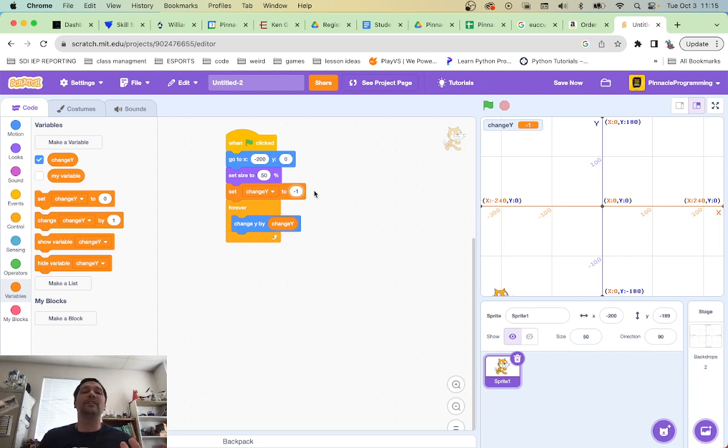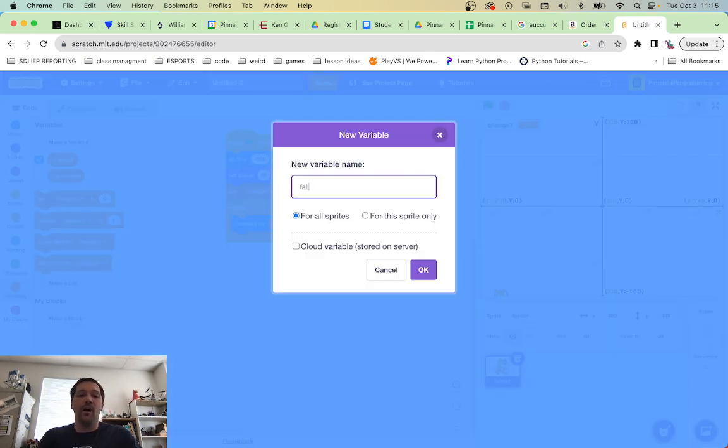So what we might change here is instead of -1, we might create a variable that does like change with it, and maybe we call that variable gravity. We change it to a number, and then we do a cool like adding more gravity to the gravity so it falls faster as it goes. You know, maybe. Let's try it. Make another variable. We'll call this the fall faster variable.